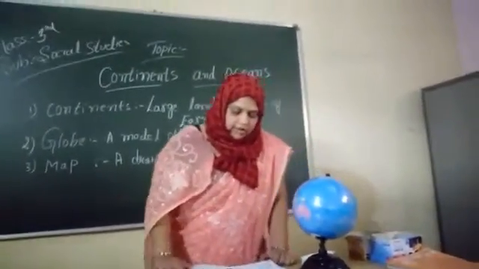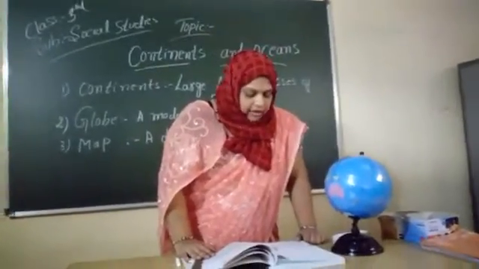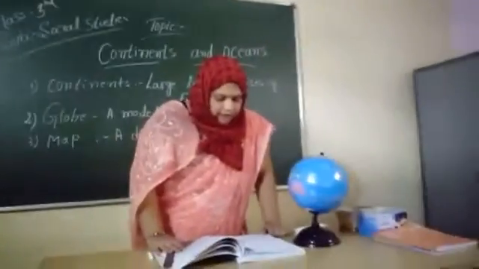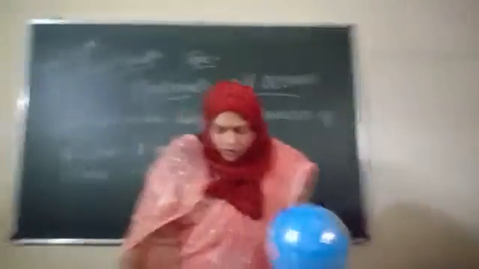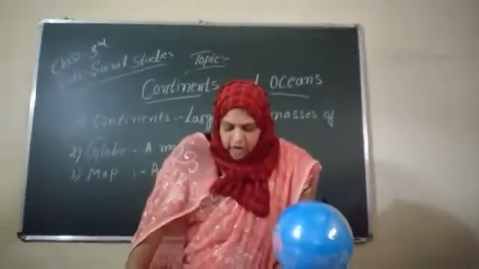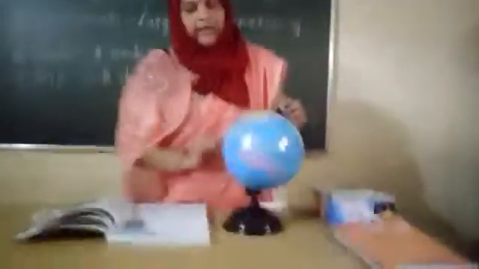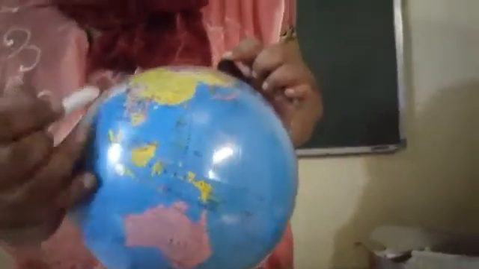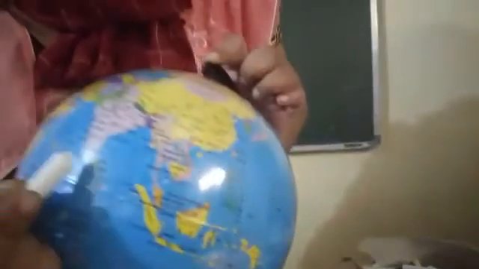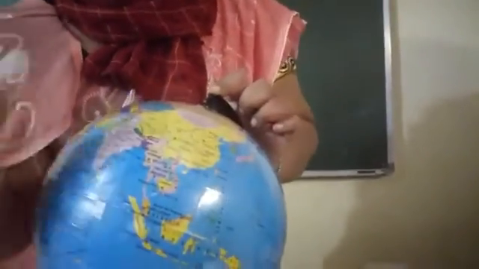A globe is useful for studying the different parts of the earth. However, it is not big enough to show all the places in detail. A very big globe cannot be used as it is not handy. Here we will show one place on this globe. Here is India. This one is Asia and India is here, south of Asia.